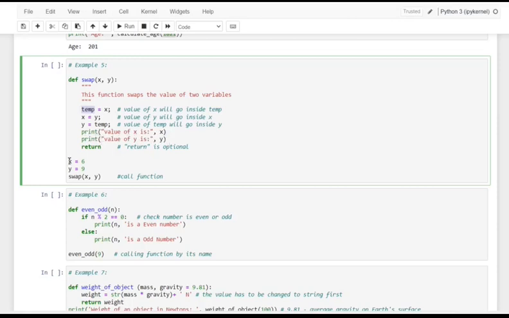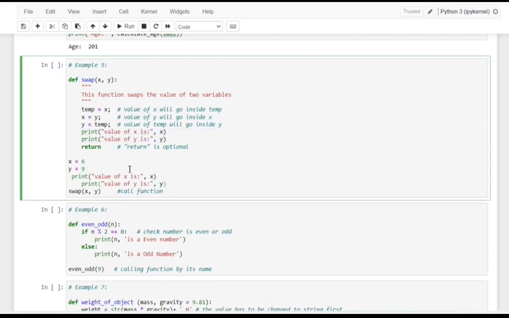Okay, and see here, dear friends, let me make x is equal to 6, y is equal to 9, and after swap this is x comma y. So here let me make this value, so it would be very easy to know. Without indentation I have to give it.